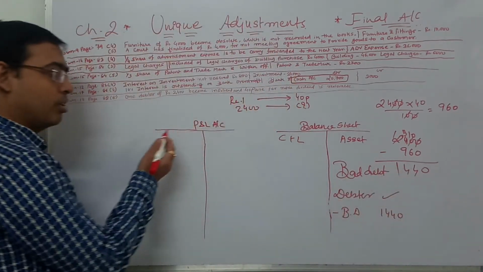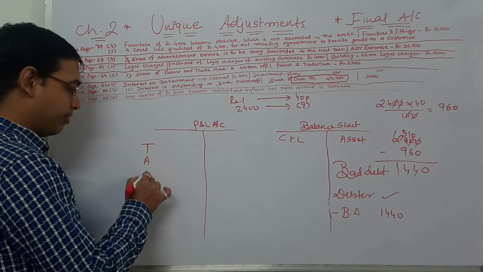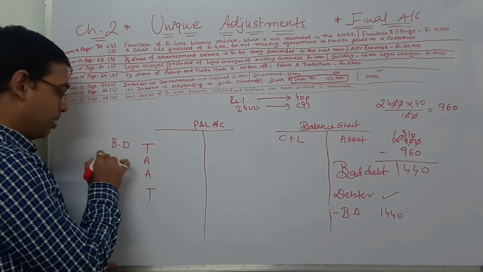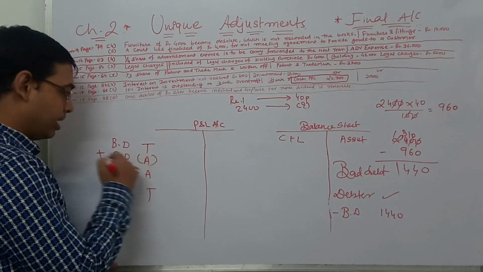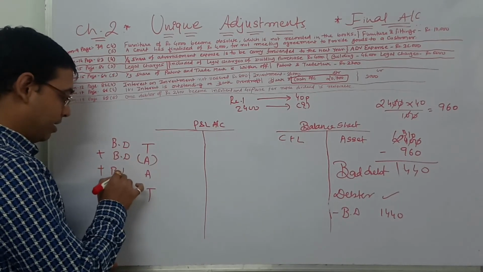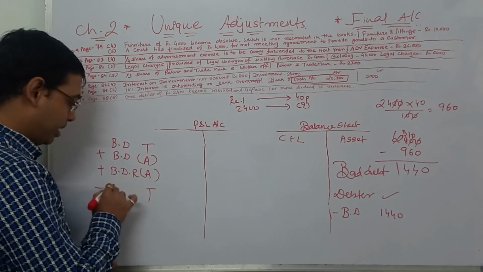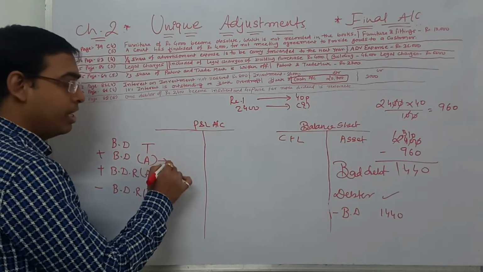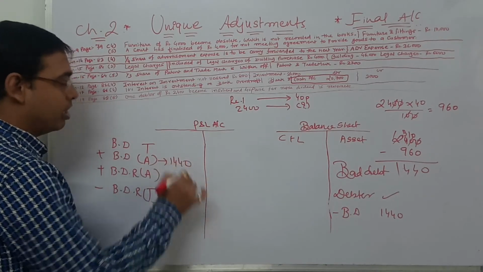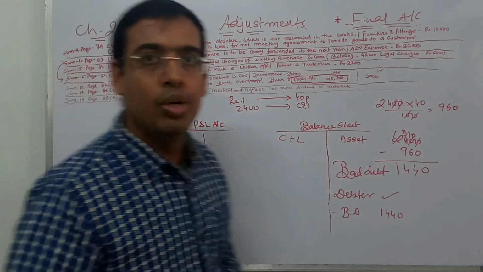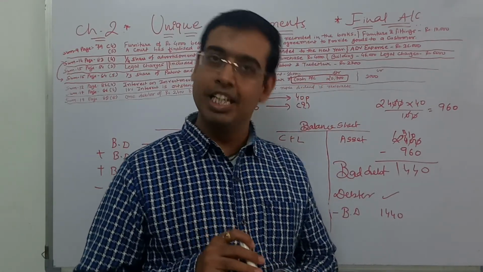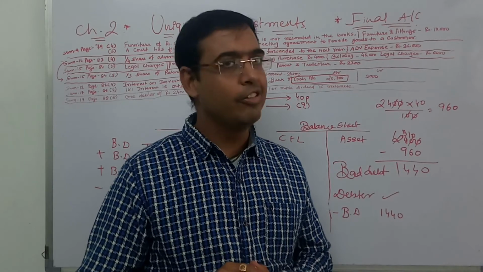This BD is also recorded in our table. Okay, bad debt plus bad debt adjustment plus bad debt reserve adjustment minus bad debt reserve trial balance. Here you will write it. Here how much? 1,440. I hope you have understood the most different as well as unique adjustment given here.